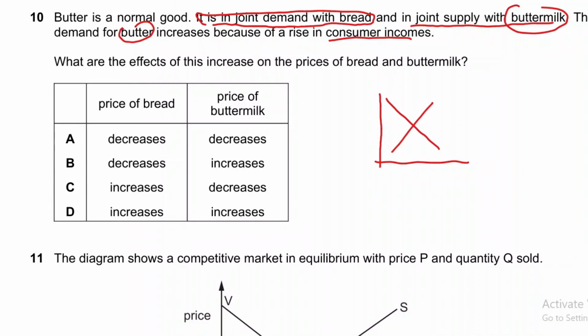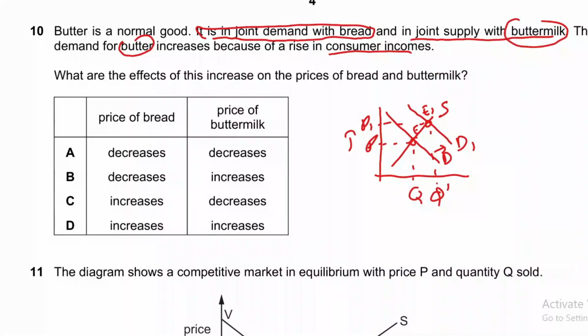This graph is for bread: demand of bread, supply of bread, equilibrium takes place at E, where price is P and quantity is Q. When butter is demanded more, there will be more demand for bread as well, because they are complementary goods. So equilibrium will move from E to E1, price will rise from P to P1, and quantity will increase to Q1. So the price of bread has increased. So option C and D can be correct. We can cross out these two figures.